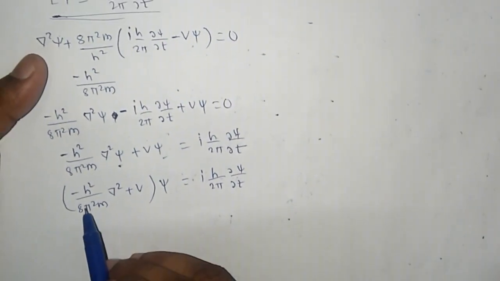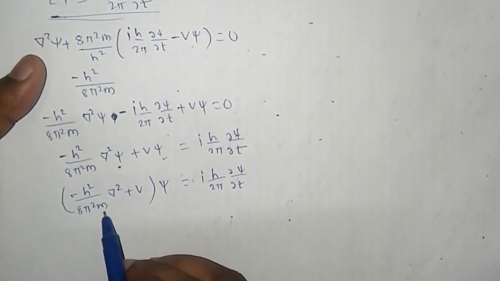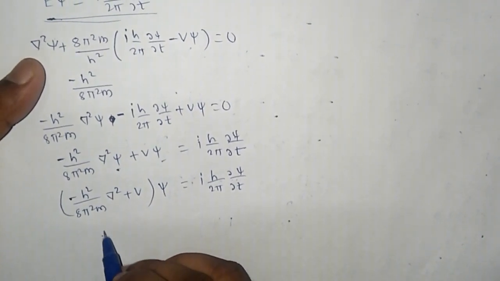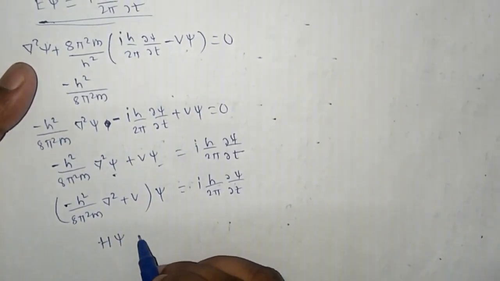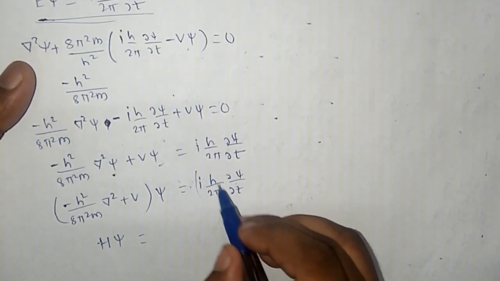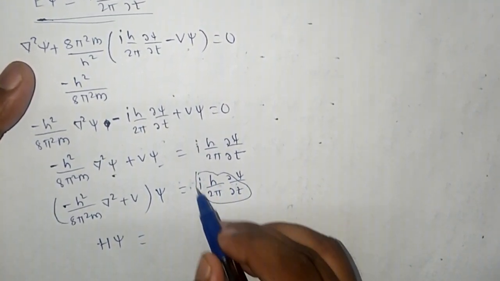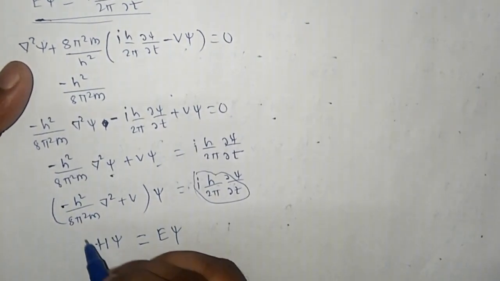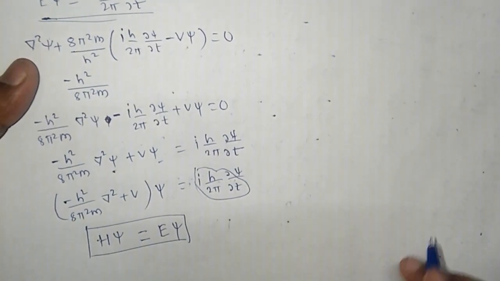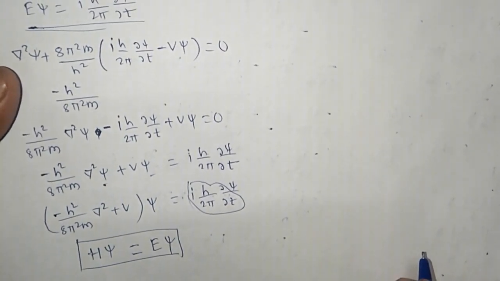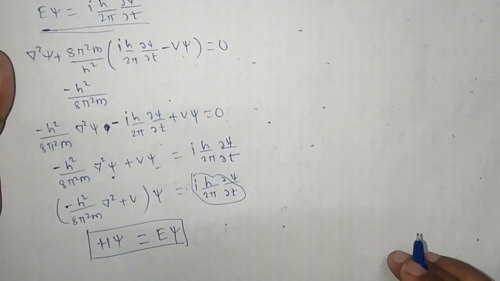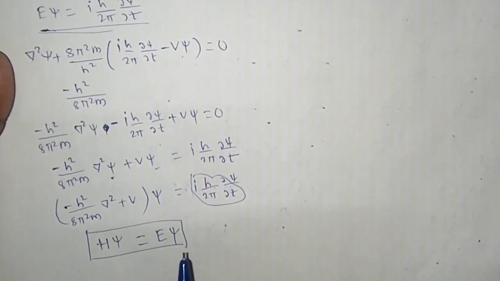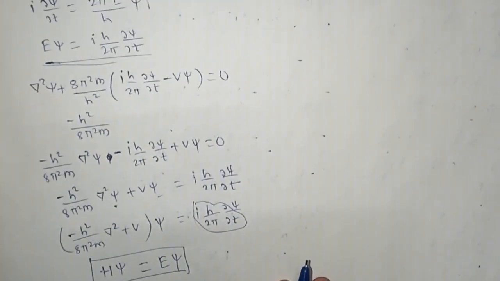Here this bracket quantity, minus h square divided by 8 pi square m of del square plus V, is nothing but the Hamiltonian operator, which is H. So H into psi is equal to i h upon 2 pi into dou by dou t, which is nothing but the energy operator, E. So E into psi. And this is the Schrodinger time dependent wave equation. So here we see two equations: the Schrodinger time independent wave equation and the Schrodinger time dependent wave equation. Thank you.